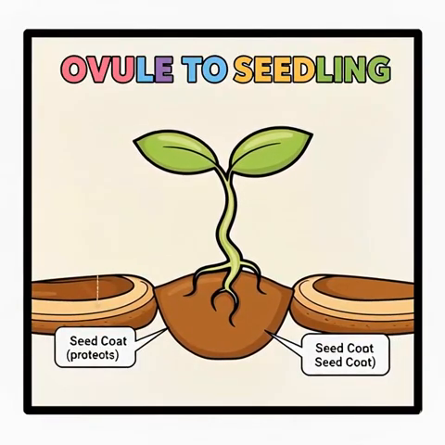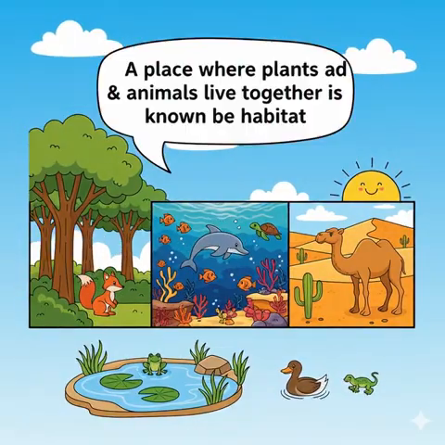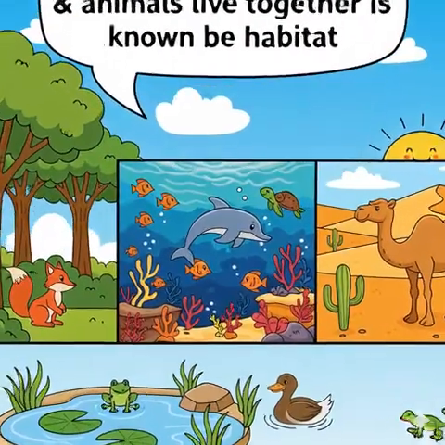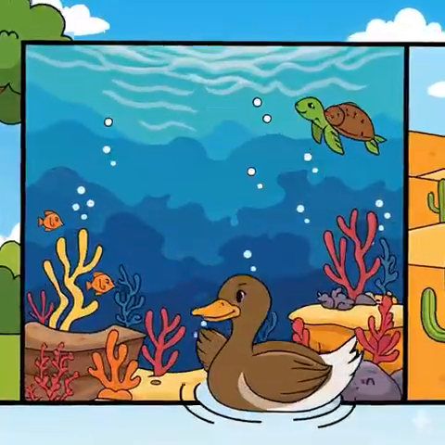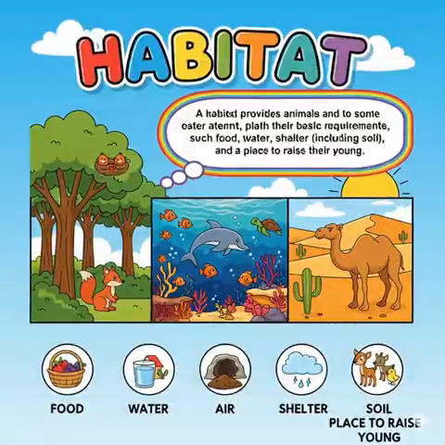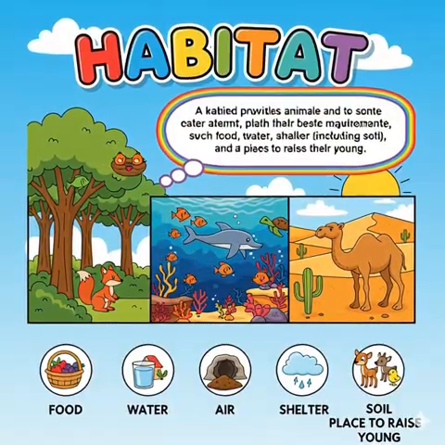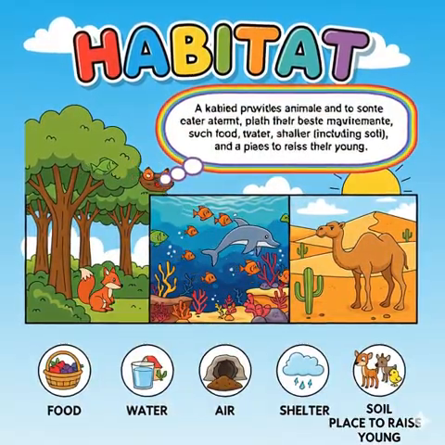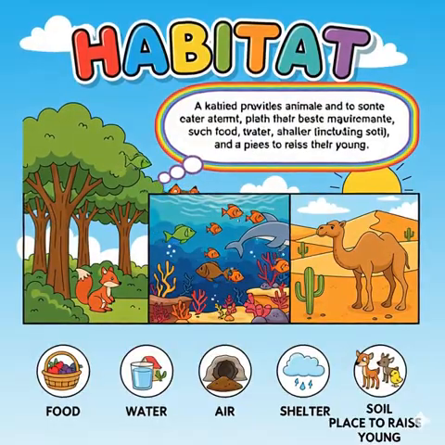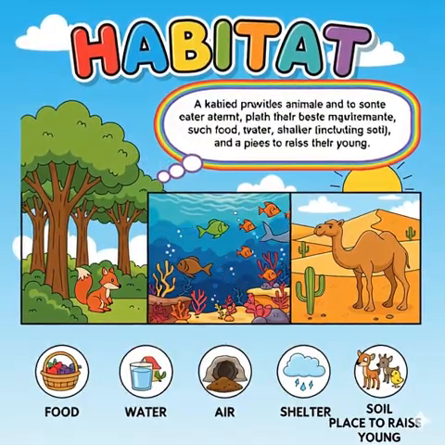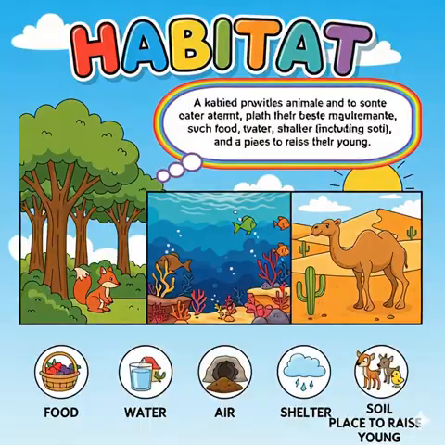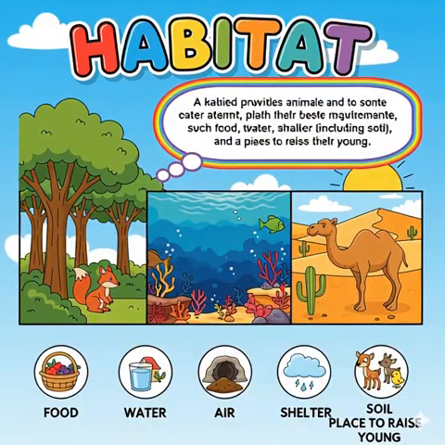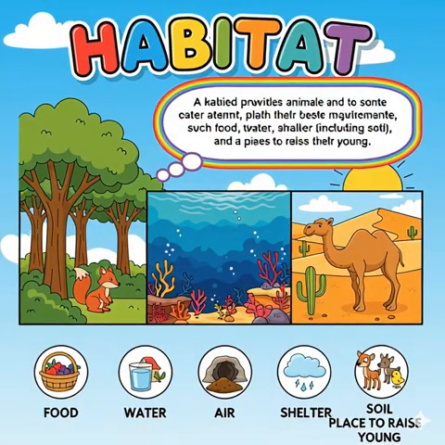protects the seed. Habitat. A place where plants and animals live together is known as habitat. A habitat provides animals and to some extent, plants with their basic requirements such as food, water, shelter, including soil, air, and a place to raise their young.